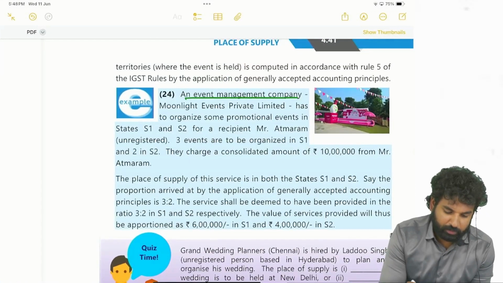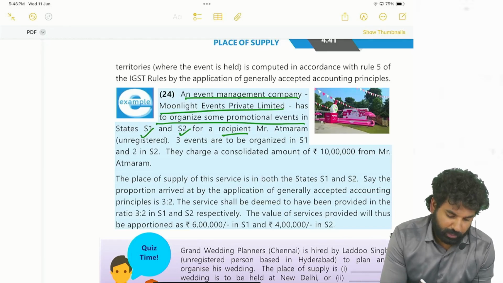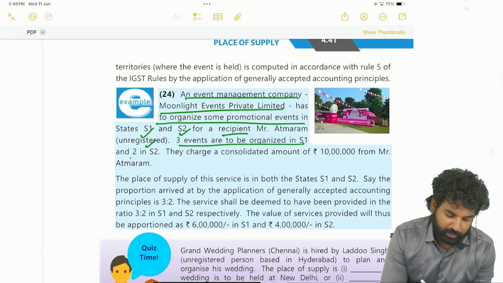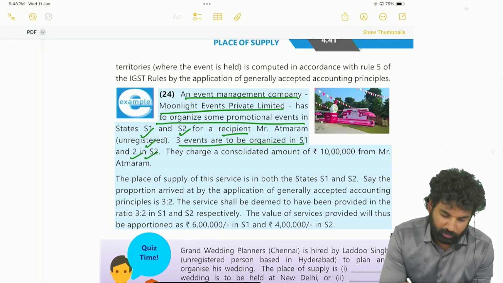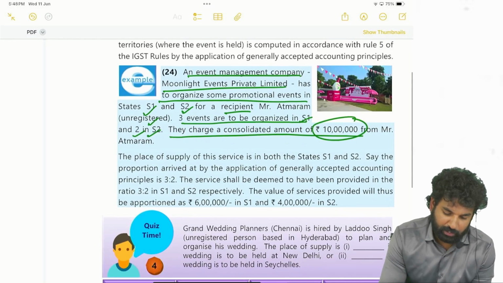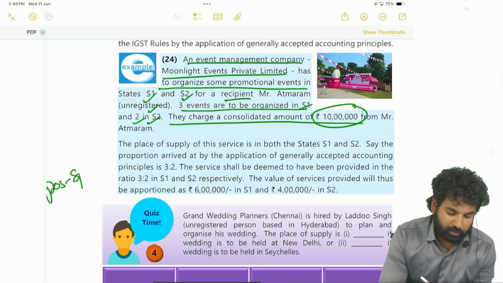An event management company, Moonlight Events Private Limited, has to organize some promotional events in state 1 and state 2 for a recipient, Mr. Atmaram, unregistered. 3 events are to be organized in state 1 and 2 events in state 2. They charge a consolidated amount of 10 lakhs from Mr. Atmaram. So in such cases, place of supply will be state 1, and place of supply will be state 2.